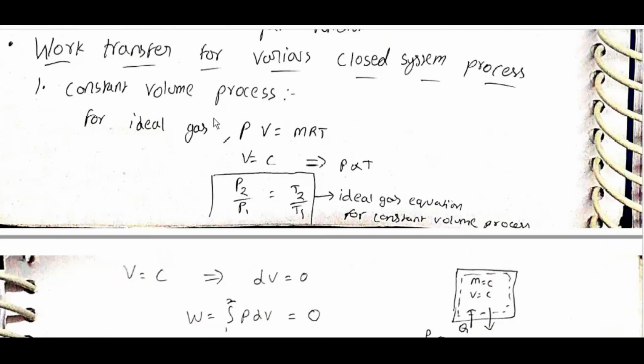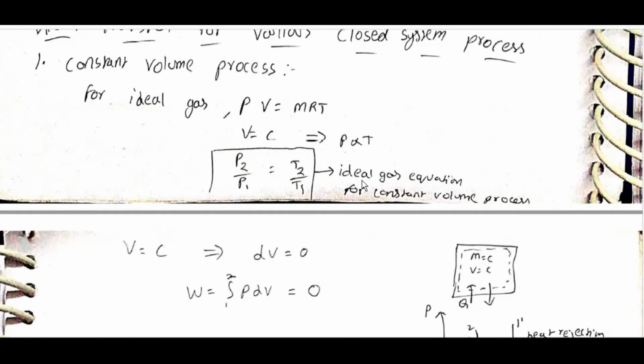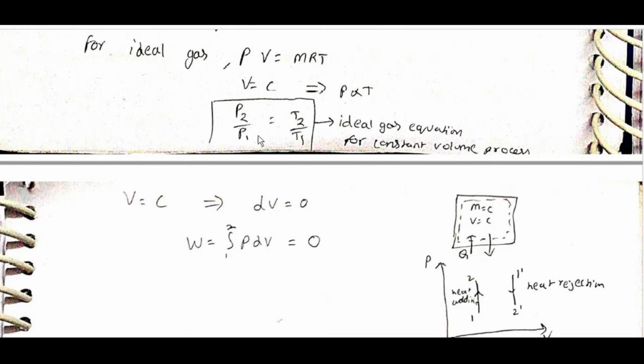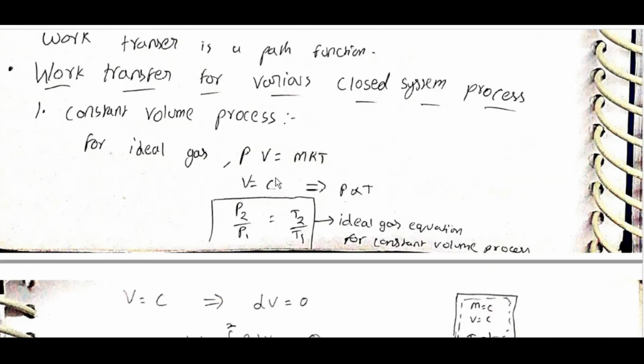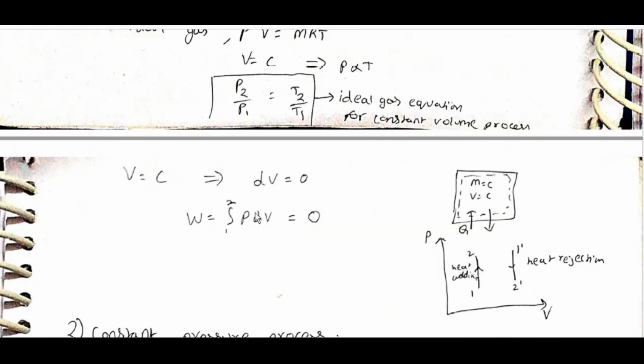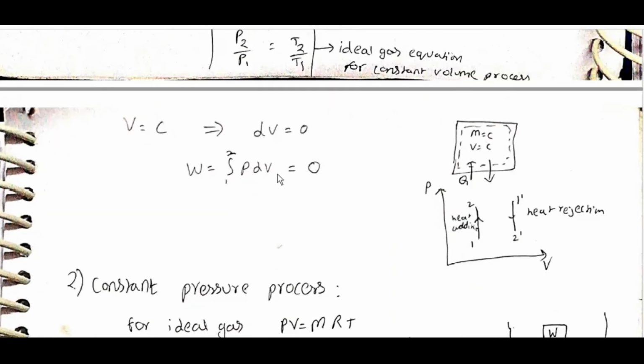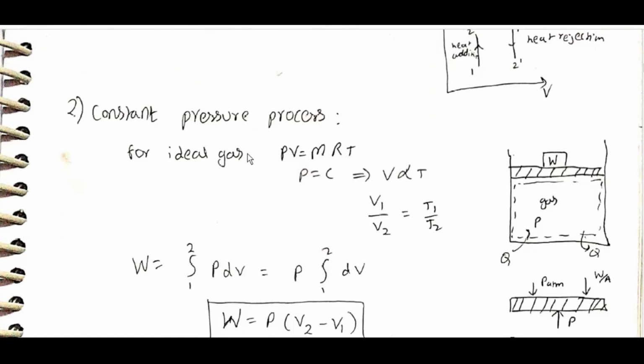Constant volume process for ideal gas: PV = mRT, V = C, P is directly proportional to T, P2/P1 = T2/T1. For constant volume, dV = 0, so W = integral from 1 to 2 of PdV = 0. m = C, V = C. If heat is added, pressure increases. Heat rejected, pressure decreases.